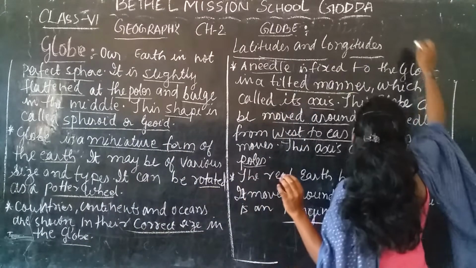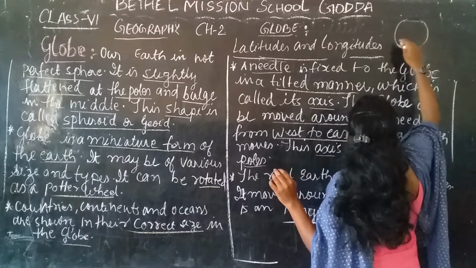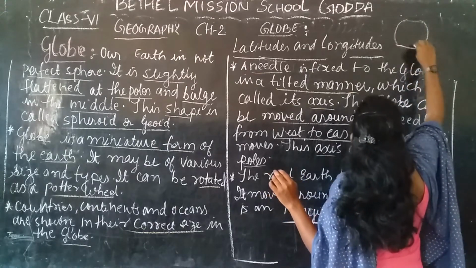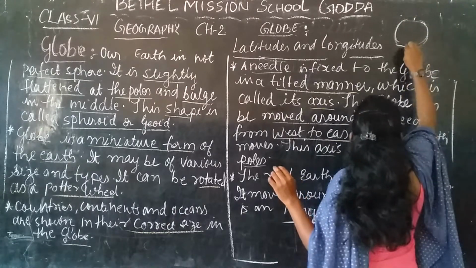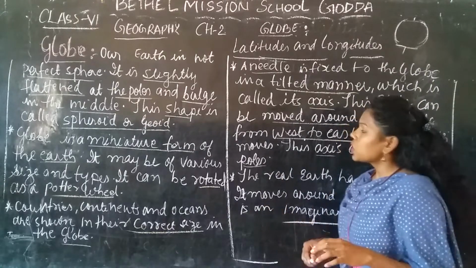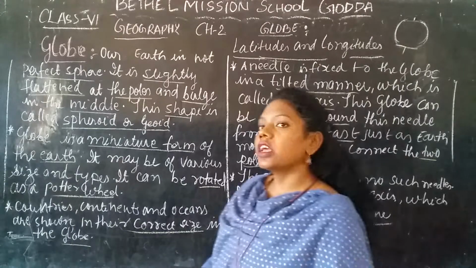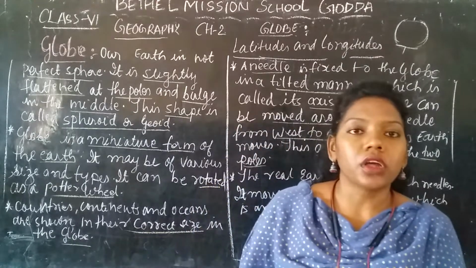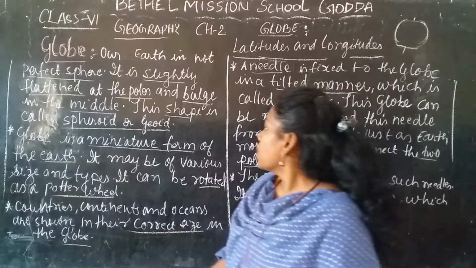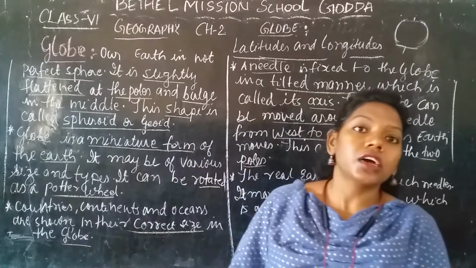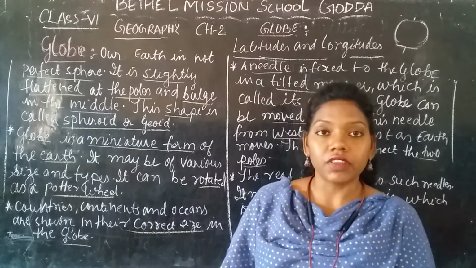Here I'm drawing the figure. You can see it is a little bit compressed and flattened here, and this is the bulge part. This is the north pole and this is the south pole. This is how the shape of the Earth is. This shape is called a spheroid, or geoid. Geo, as I said in the last video, is the study of the Earth.